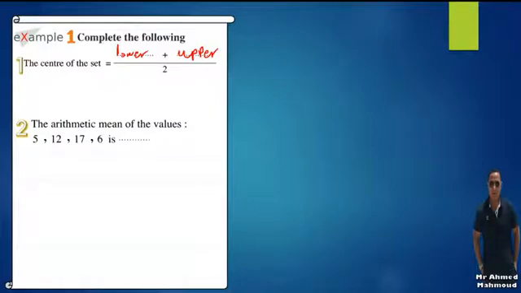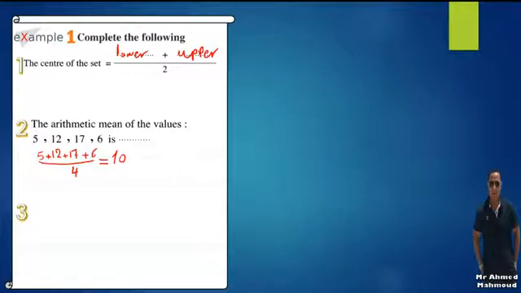Next, the arithmetic mean of the numbers 5, 12, 17 and 6. Here we have 5 plus 12 plus 17 plus 6 over their number, 4, which equals 10.